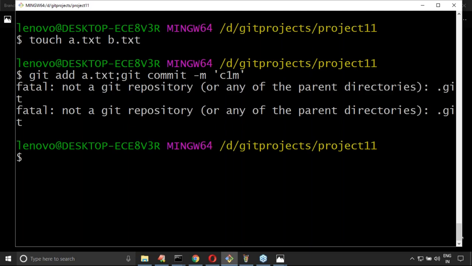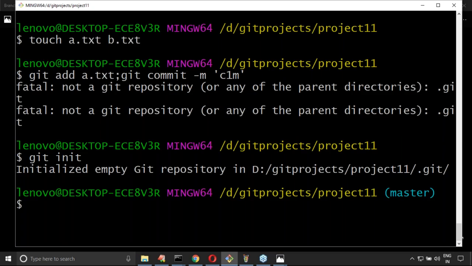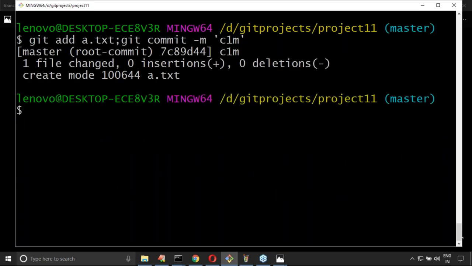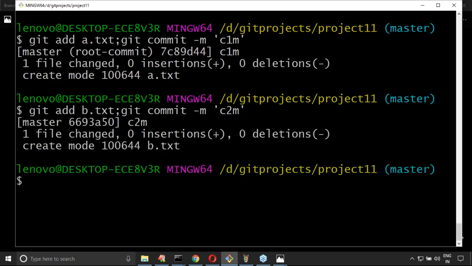Fatal: not a git repository, correct. The problem here is we didn't initialize the repository. Have you observed? We didn't initialize the repository, that's why the problem is coming. git init. Okay, now let me do this again, sir. Yes, perfect, it is working. Now the next one is git add b.txt, and then commit with c2m. That's all.